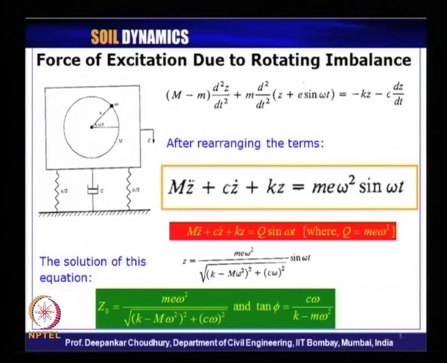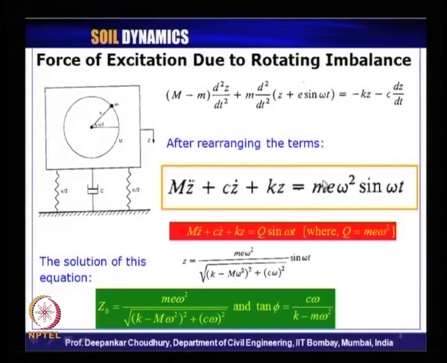Force of excitation due to rotating imbalance we have learned in the previous lecture. That is, if the total mass of a system is capital M and there is a rotating component with eccentricity e from the center of that mass, of a rotating mass of small m with exciting frequency of lambda we have used in our derivation. So, the equation of motion boils down to this form, where the forced vibration is expressed in this pattern, which is harmonic in nature with amplitude of this much value.